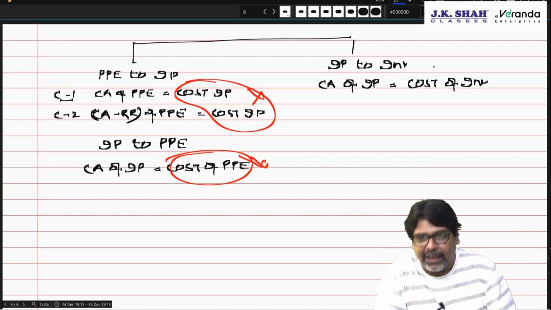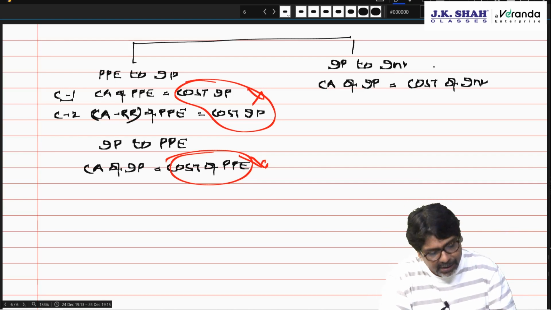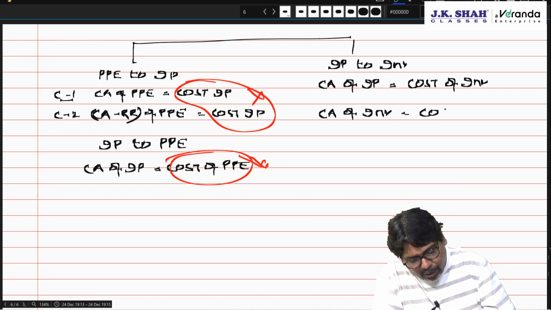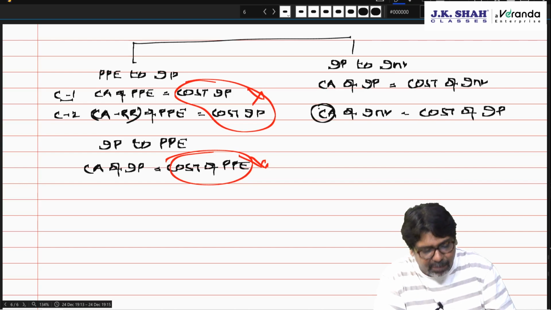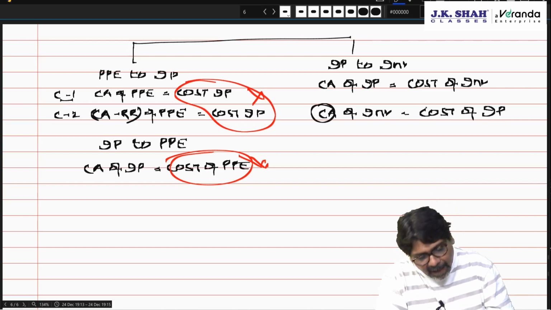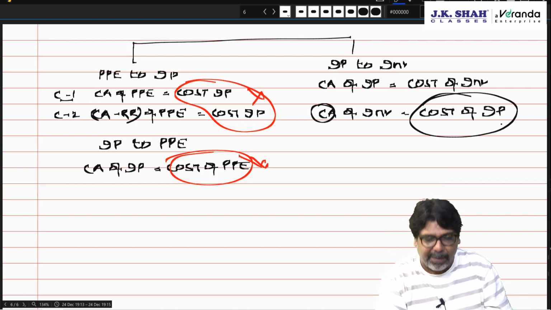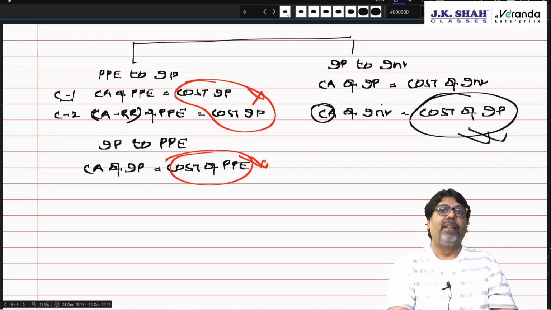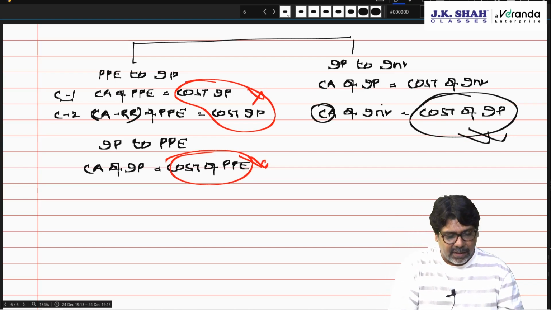Then this cost and NRV you compare and record it. Carrying amount of inventory will become cost of investment property. This carrying amount can be cost or NRV, whichever is lower. And as soon as it becomes investment property, there is no option of revaluation model, but depreciation starts. Correct. Understood, chartered? Yes.